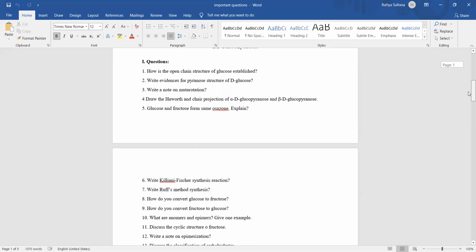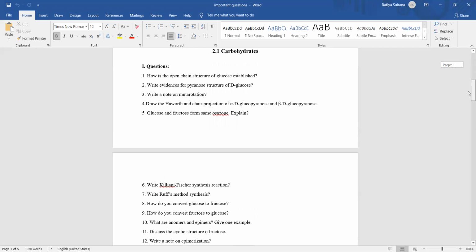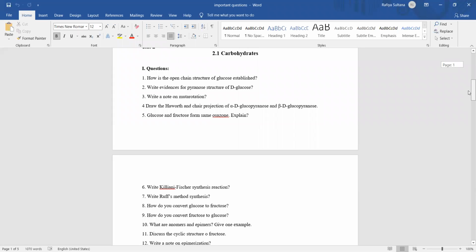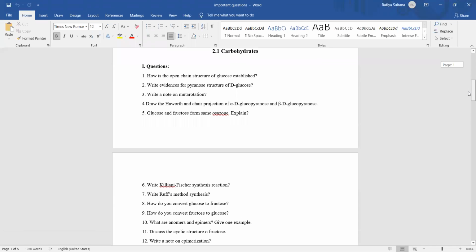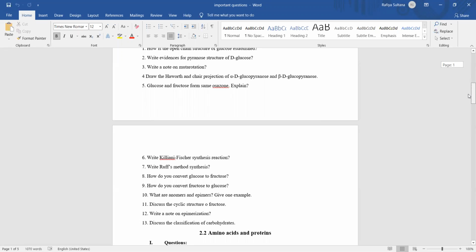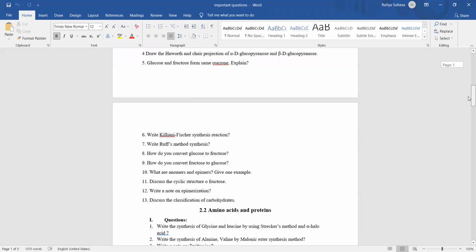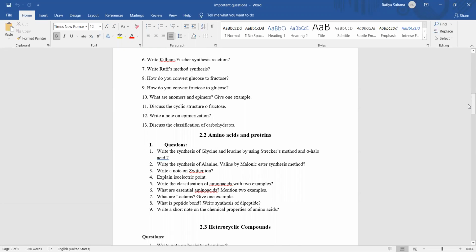Now see the carbohydrates. It is difficult to tell the important questions from the organic chemistry. Nevertheless, the open chain structure of glucose, structure elucidation. Open chain structure as well as the cyclic structure elucidation of glucose and fructose. These are expected long answers. The remaining you can expect as long answer as well as short. Most expected are structure elucidation of glucose and fructose.